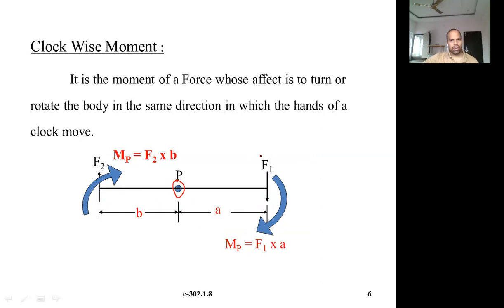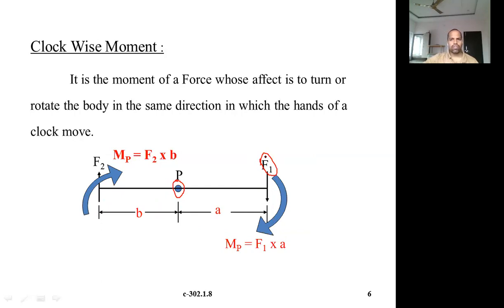Due to this force F1, what is the moment at P? Moment of force, what is the definition? As per our definition, moment of force is equal to force into perpendicular distance.